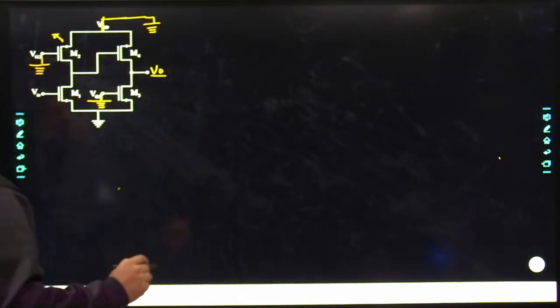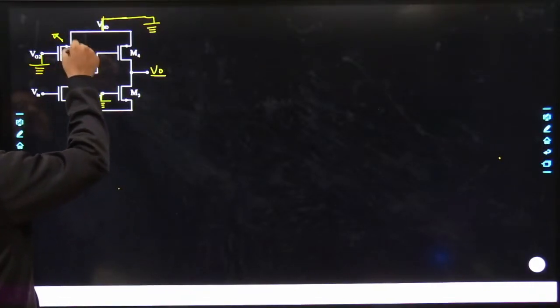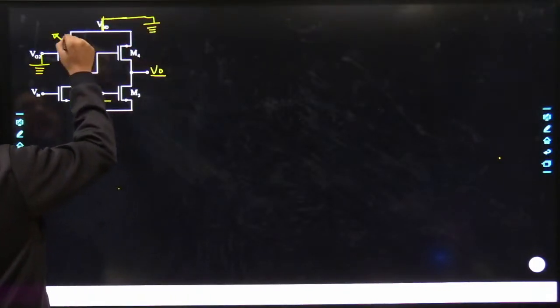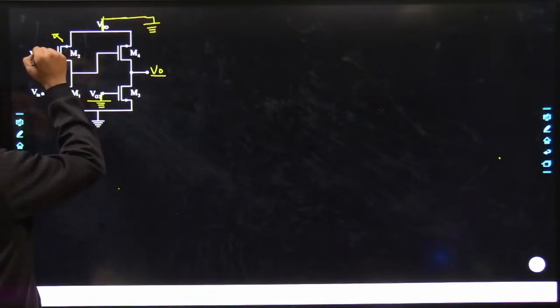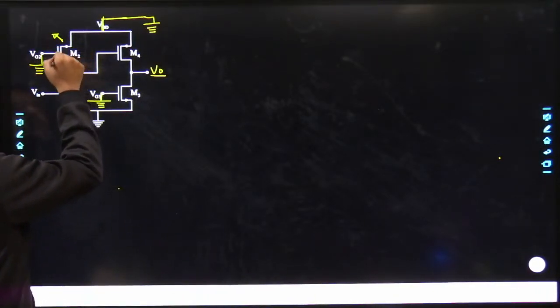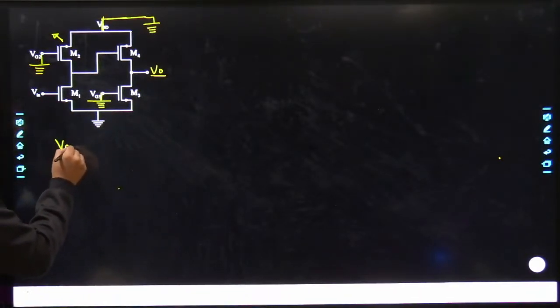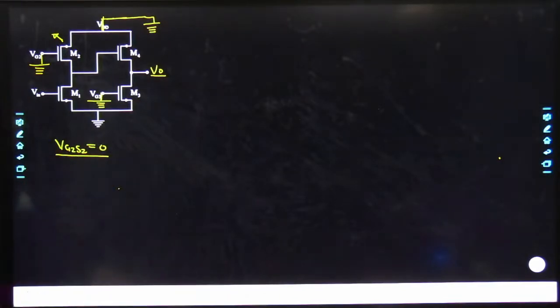Now one more important thing. What would be VGS over here? You can see very well that the source is connected to ground and even the gate is virtually grounded. So if we talk about VGS2, definitely for MOS2 it simply equals 0.